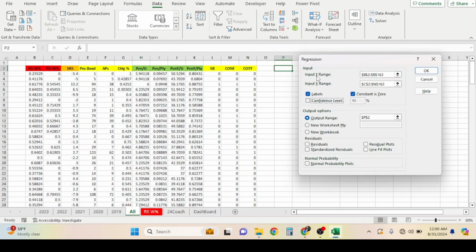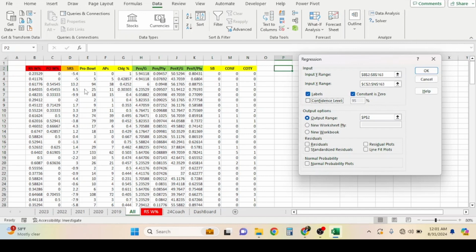So when you see the Y range or the input, the Y range, that's going to be our target variable. What does this mean, target variable? Basically, what it's saying is I want an output. I want these stats to build an algorithm that will make one output. And my output, I want to be regular season win percentage. I wanted to just measure who's going to win based on the money line. So I only need a win percentage as an output for two coaches when they're going head to head. That's all I needed.